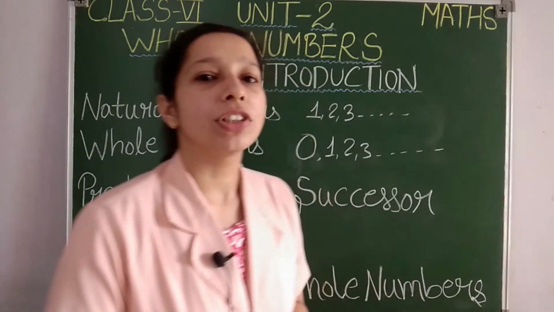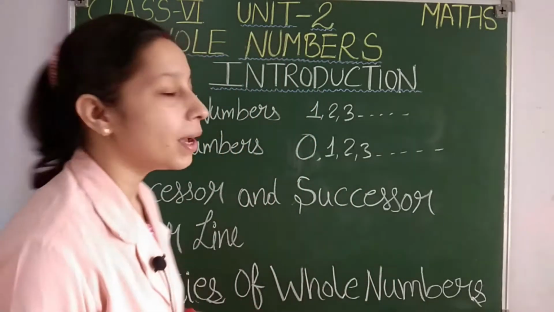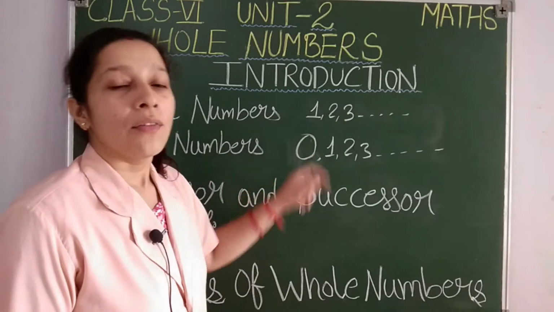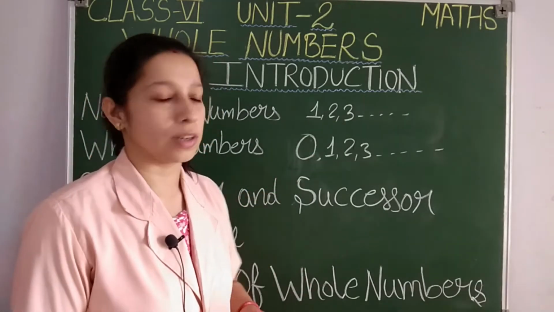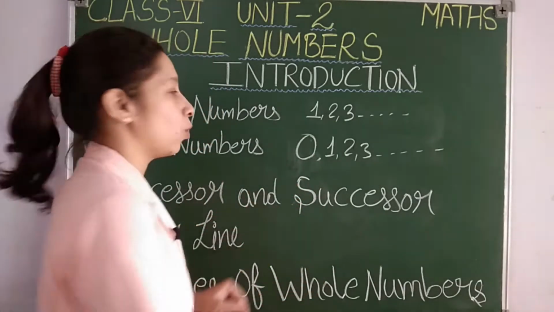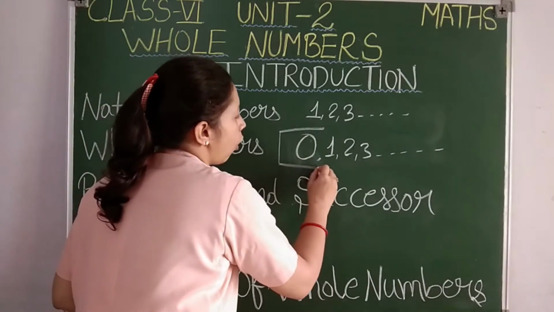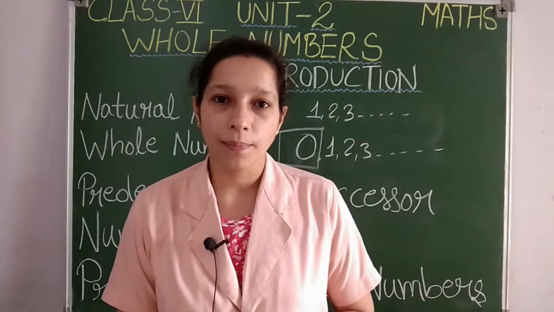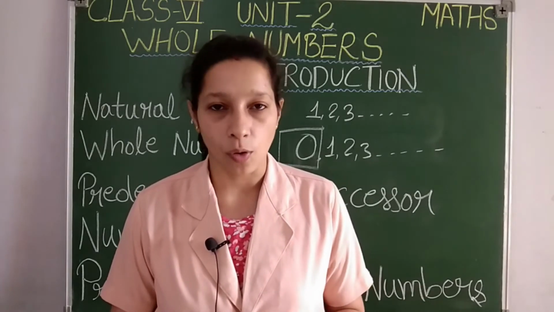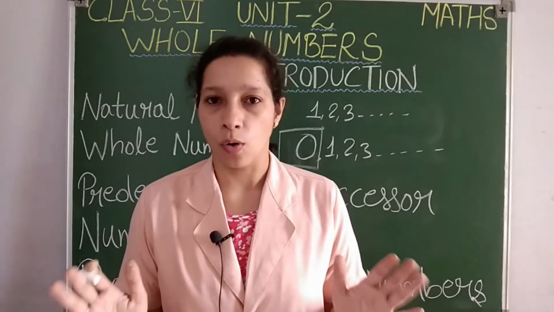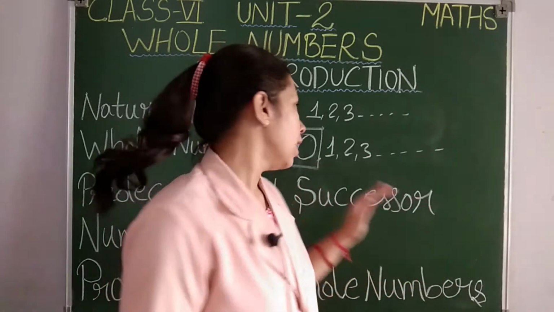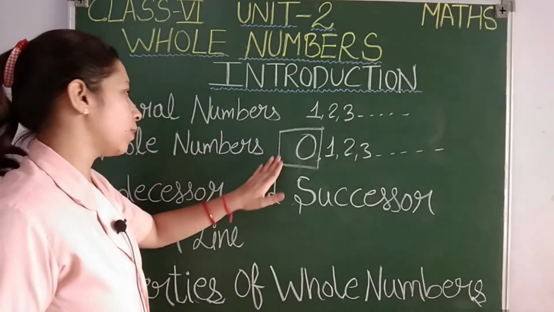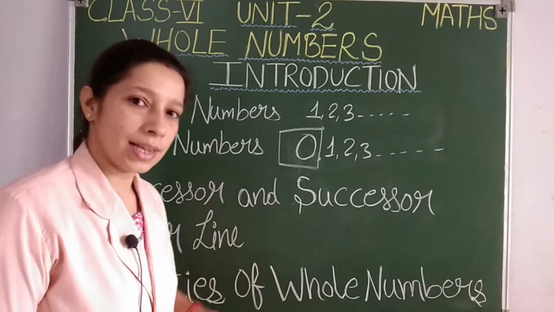So students, which is the smallest natural number? It is 1. Which is the smallest whole number, students? The smallest whole number is 0. Can you tell which is the greatest natural number or which is the greatest whole number? The answer is no, it will go up to infinity. So the smallest natural number is 1, the smallest whole number is 0.